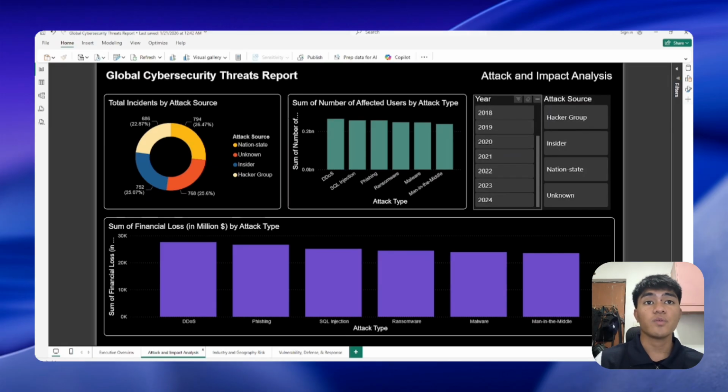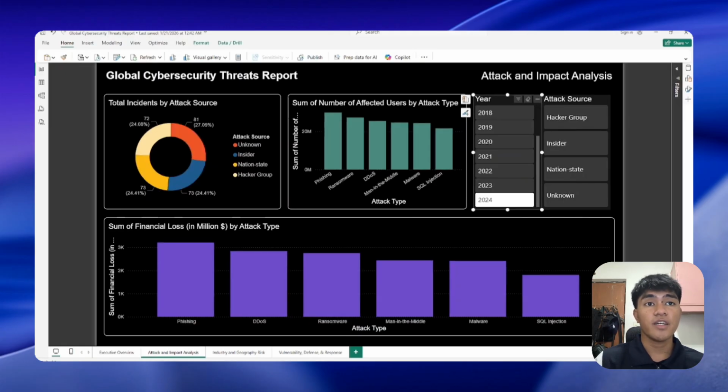For example, in 2024, phishing had the highest number of affected users and financial loss. Ransomware, on the other hand, was second in total number of affected users, but its financial loss was lower than DDoS.